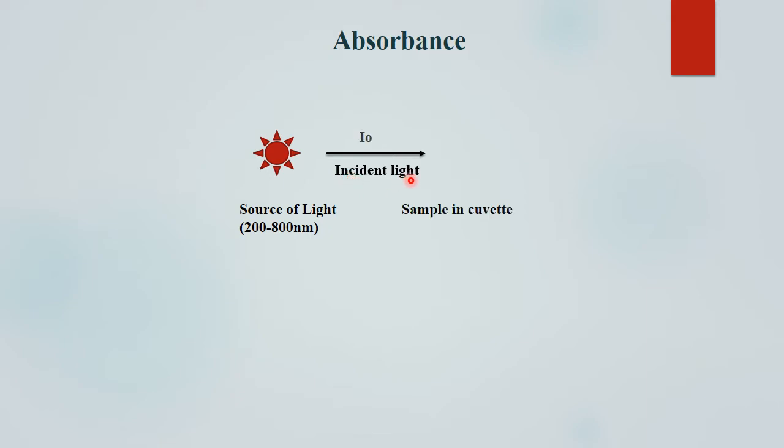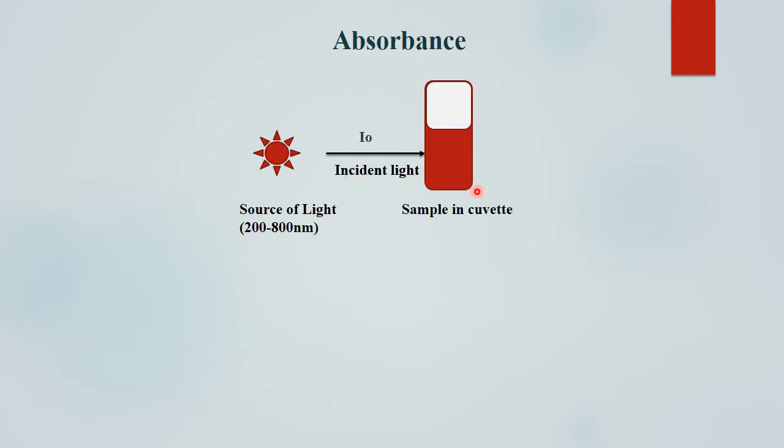So, absorbance. Consider a light source emitting radiation having a wavelength of 200 to 800 nanometers.